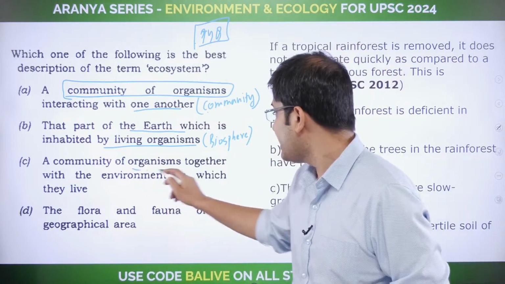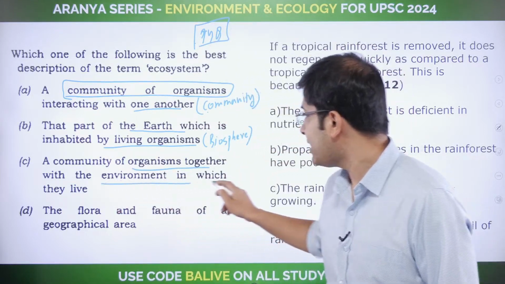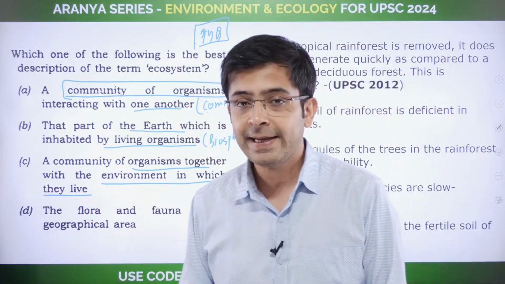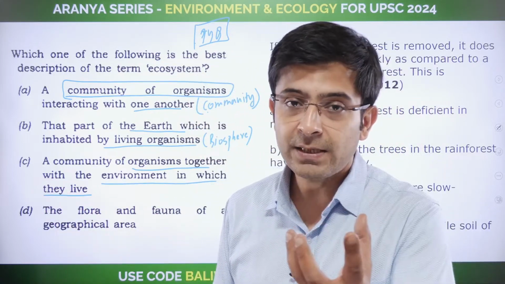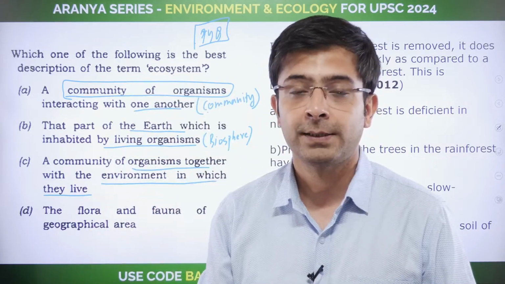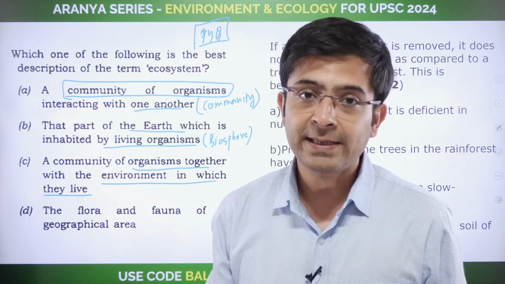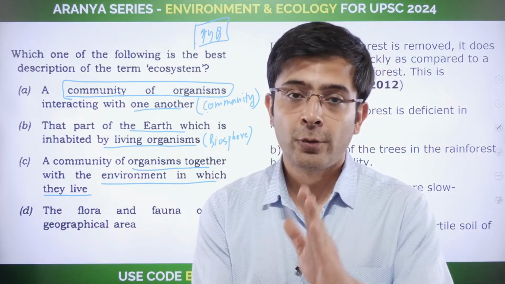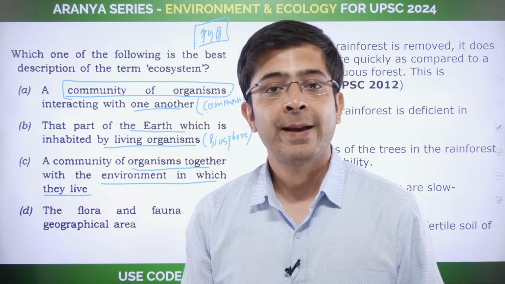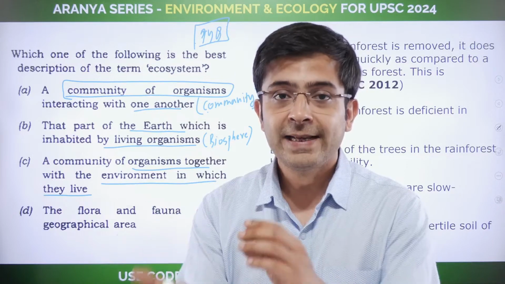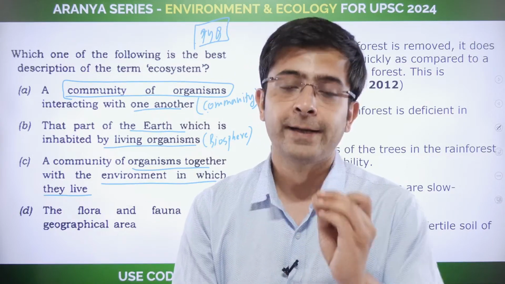A community of organisms together with the environment in which they live essentially describes the ecosystem. The organism along with the conditions around it, and the relationship it shares, that's the ecosystem of the organism. Easiest way to remember: there is an ecosystem right on your palm, wherein a specific type of bacteria might grow, might be good for you, might be injurious for you, but that is the ecosystem of that particular bacteria.